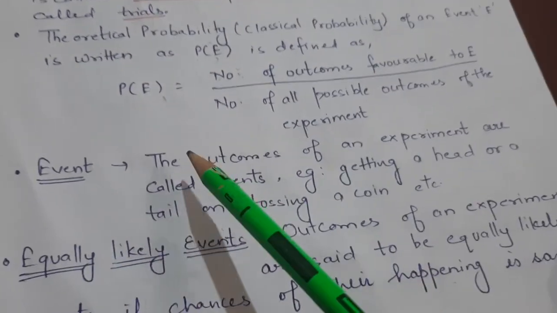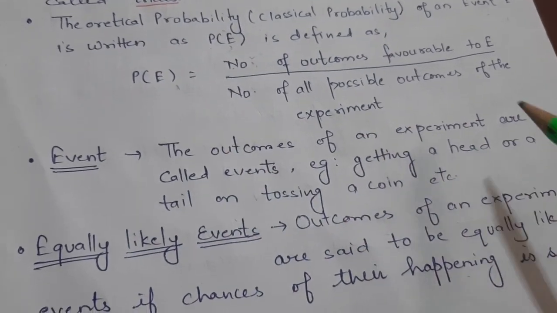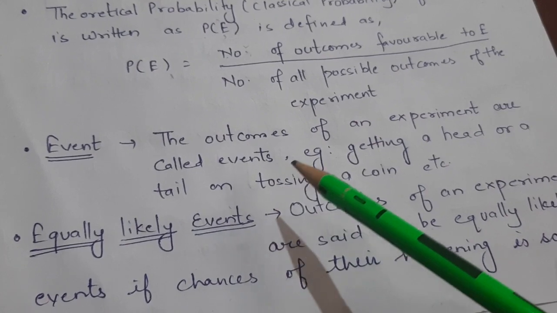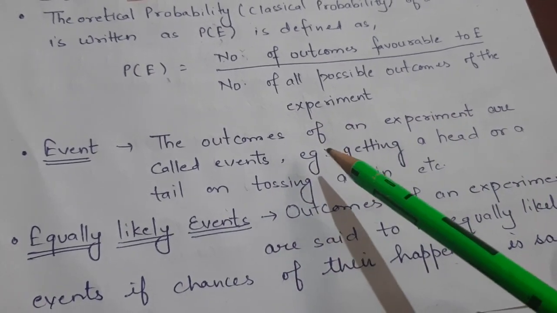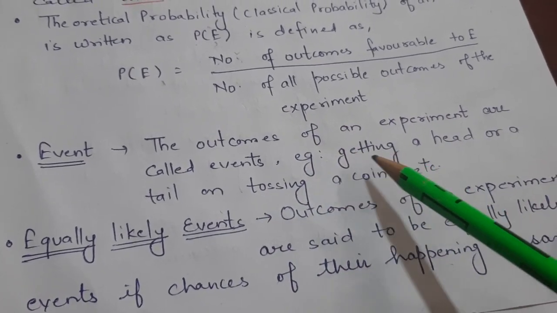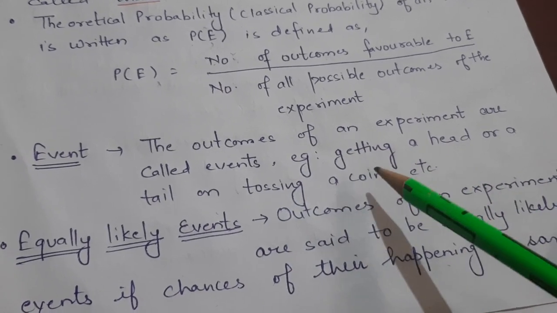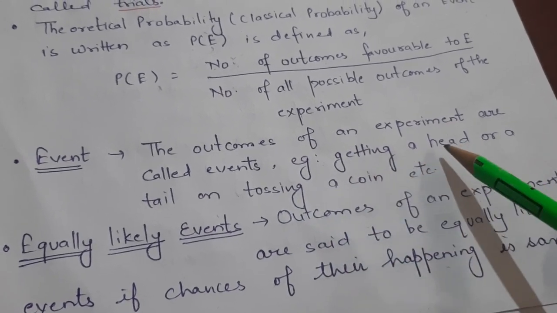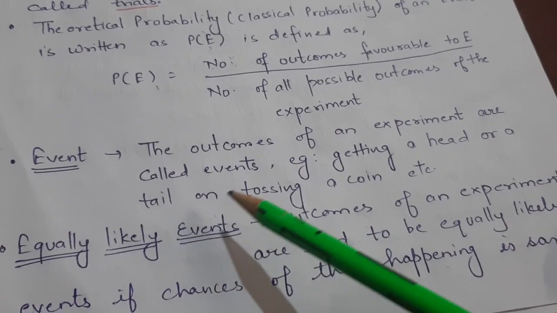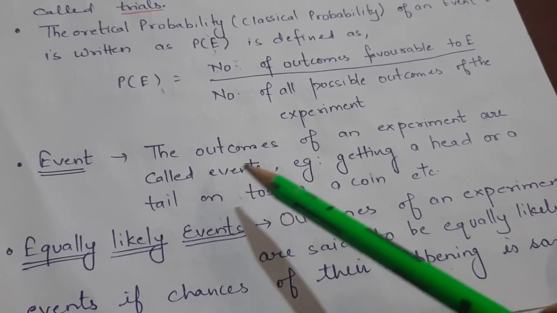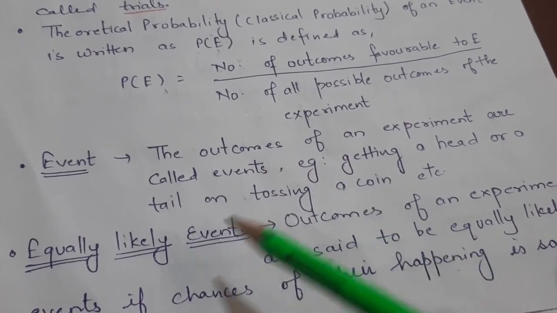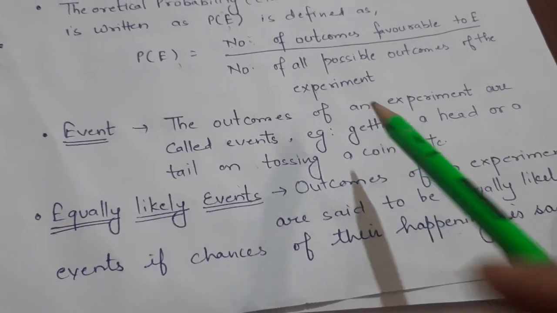What is an event? The outcomes of an experiment are called events. For example, when we have tossed a coin, we got head or tail. So getting a head or getting a tail, these are the events of the experiment. Now, what are equally likely events?